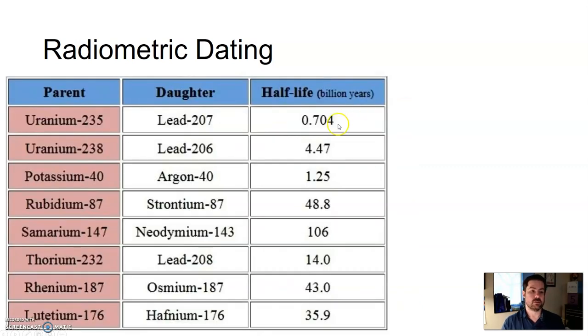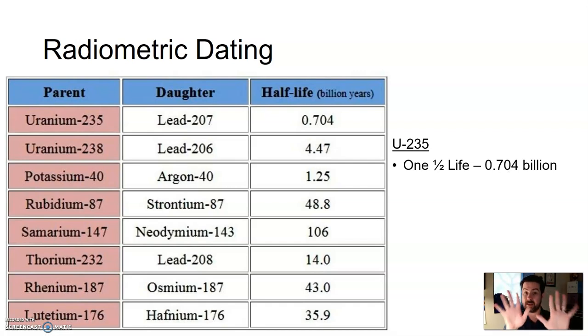All right. So, for instance, uranium-235, this is a very common parent isotope that we count. One half-life of this we know to be 0.704 billion years. So after that amount of time, half of the uranium in a rock will decay, making the other half the daughter product. So if we're looking at a rock and we're counting, this has exactly half uranium and half lead, well, that means it's undergone one half-life, so it's 0.704 billion years old.